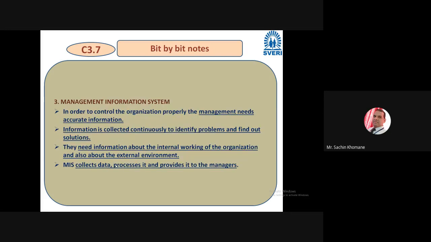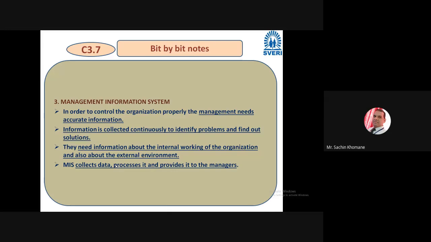The next one is management information system. MIS is nothing but management information system. In order to control the organization properly, the management needs accurate information. Right? It is true. If somebody wants to control or administer any organization, then management needs accurate information. Wrong information has no value. If it is produced by somebody, then definitely it is a loss to the organization. So it is a mandatory thing.